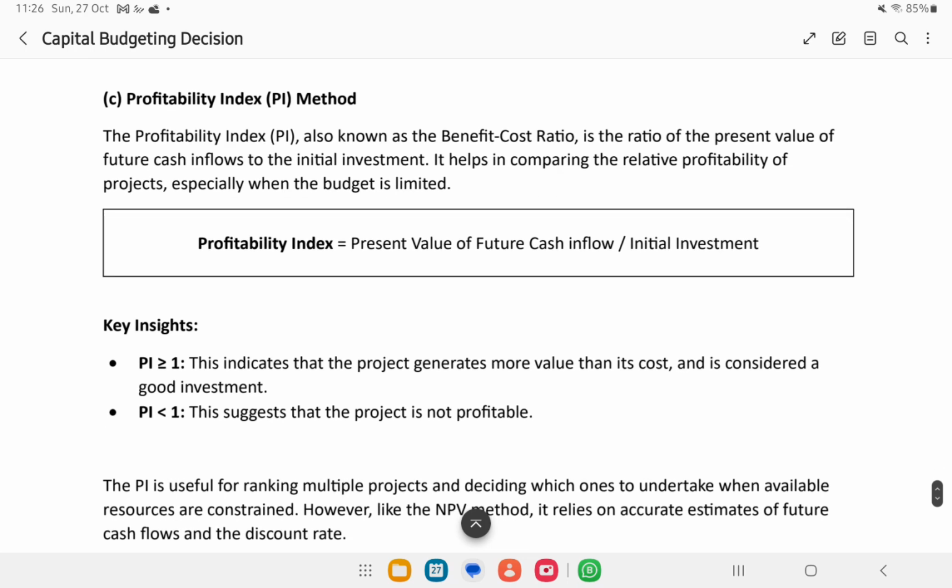Similarly, we have the profitability index method. The profitability index method makes a comparison of the cost we incurred on making a project. Let it be buying an asset, investing somewhere, whatever it may be. It has a cost, isn't it? We are going to find the ratio of expected cash over the investment we have made. There also we will find a ratio.